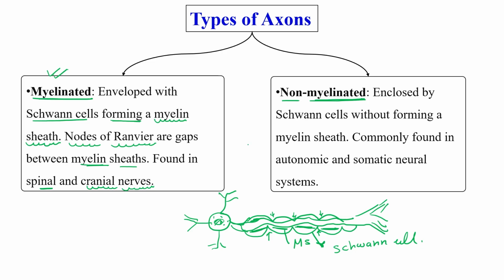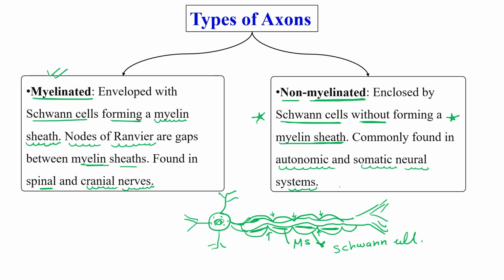But in some other types of axon, Schwann cells are not able to synthesize the myelin sheath. Those types of axon are known as non-myelinated. These non-myelinated axons are found in the autonomic or somatic neural system.